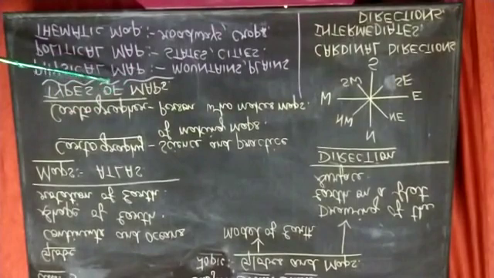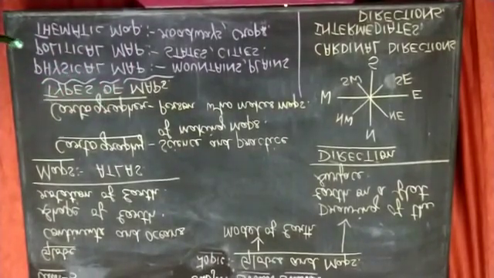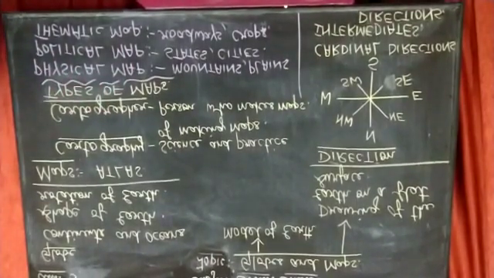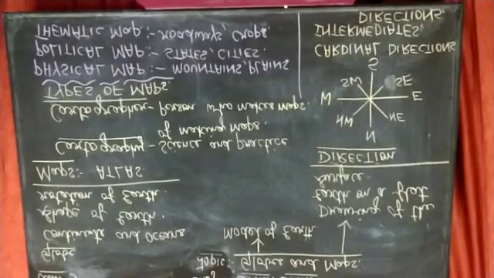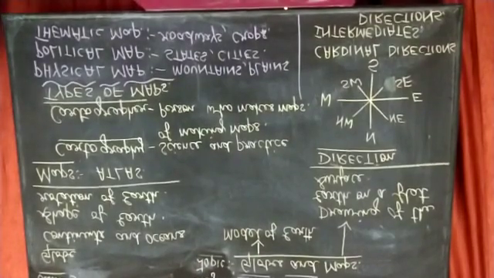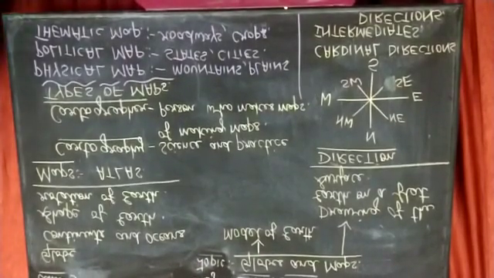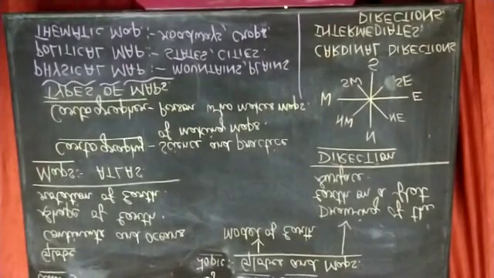Now to see the physical map, turn to the next page, page number 3. Here you can see that the first map is the physical map. A physical map shows the physical features of that particular country.